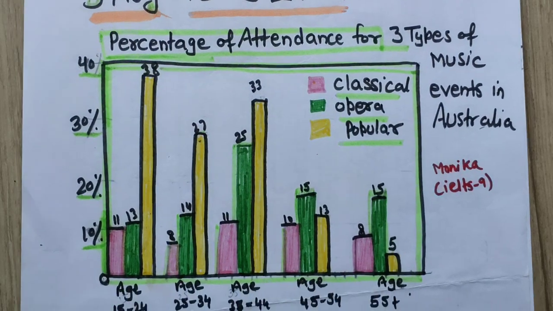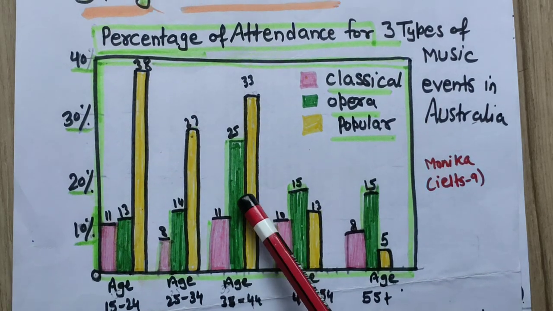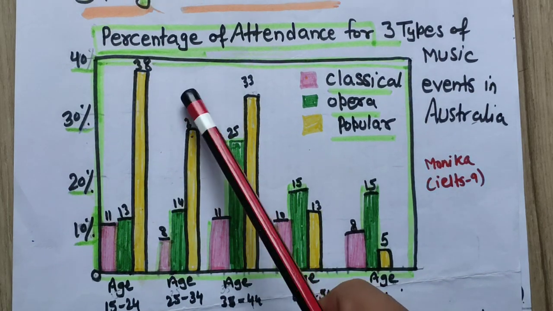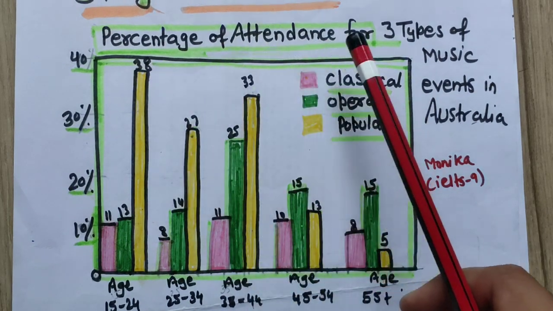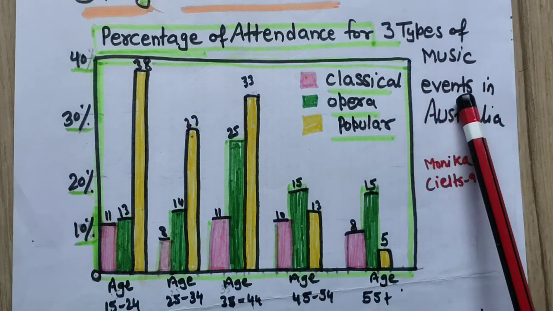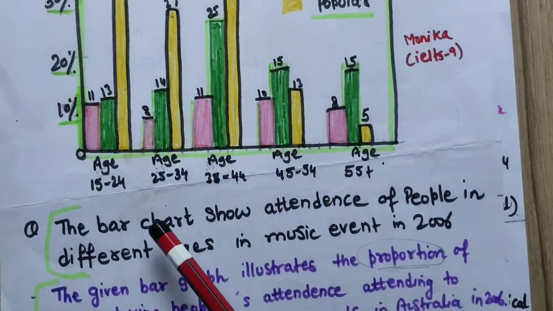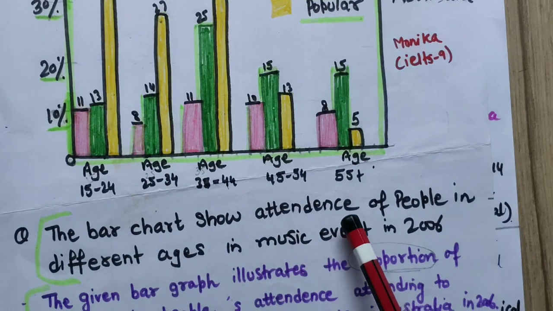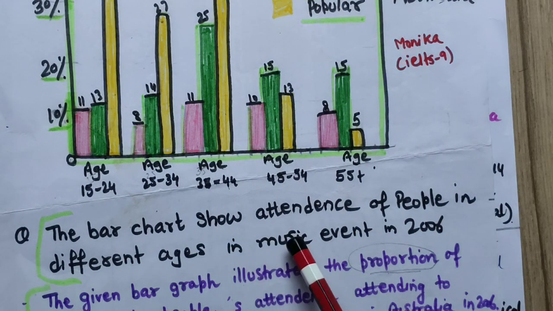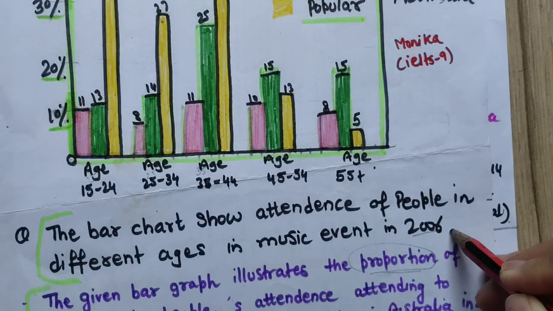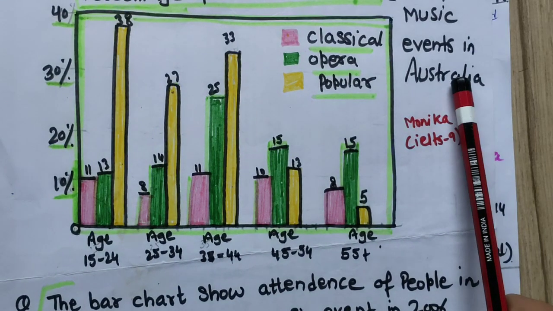Okay, so definitely I will look at the graph and read the title of the graph: percentage of attendance for 3 types of music events in Australia. And I will read the question statement also. The bar chart shows attendance of people of different ages at music events in 2006. So that is sure, this is past tense. This is in the country Australia.